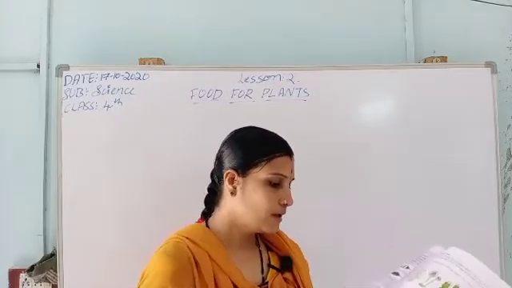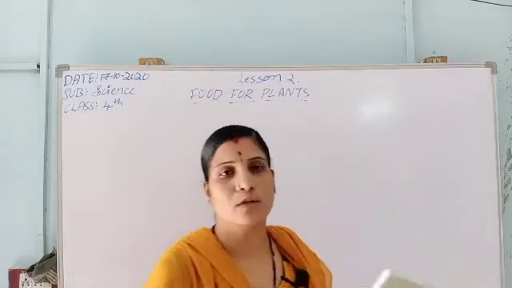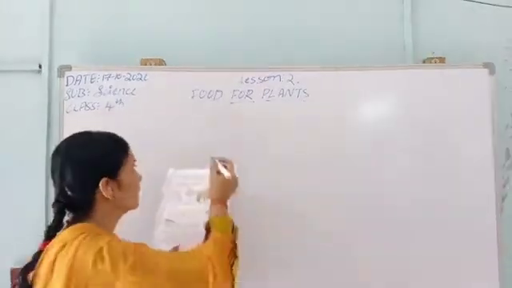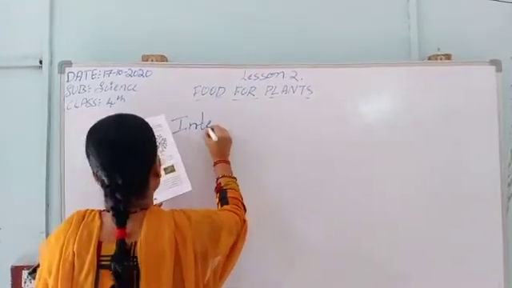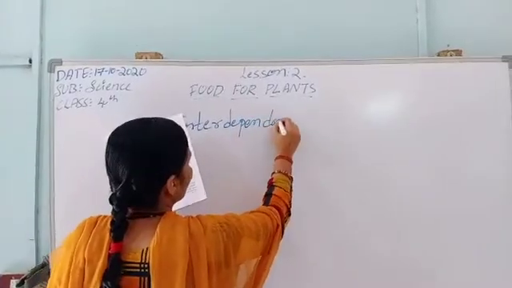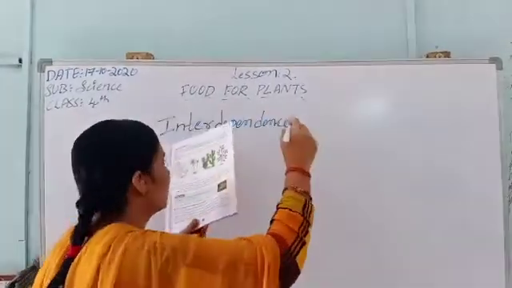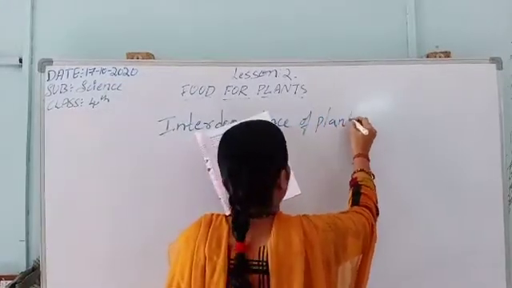Next, we will go through what we learn now: interdependence of plants and animals.